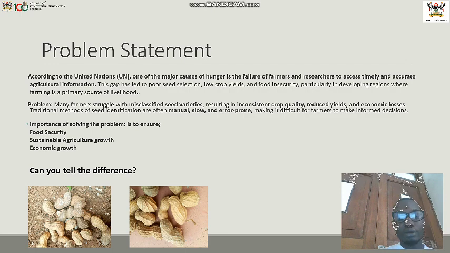As you can see here, we have two types of genetics, and with our naked eyes it becomes difficult to tell the difference.